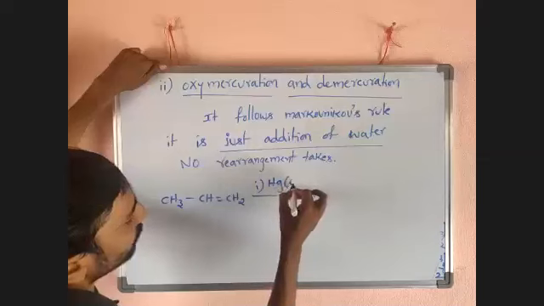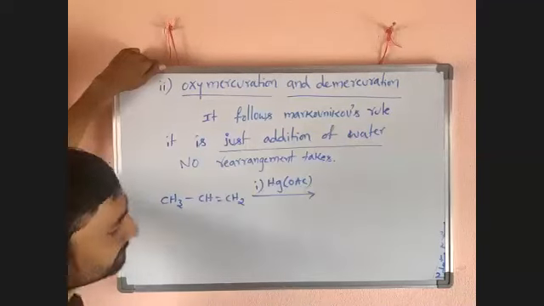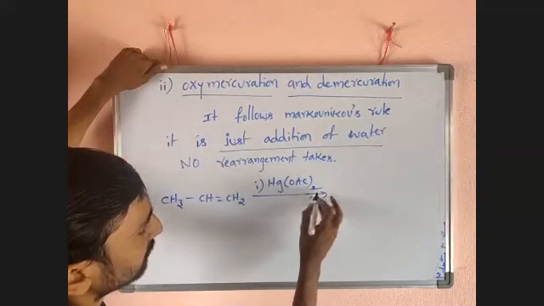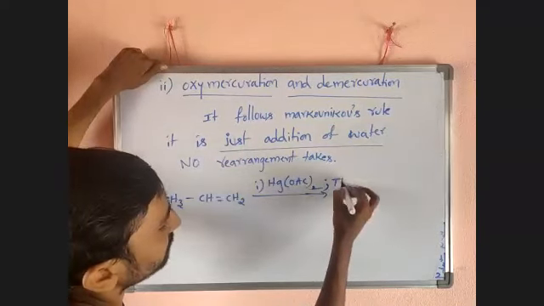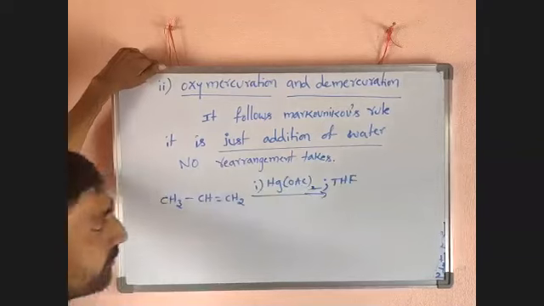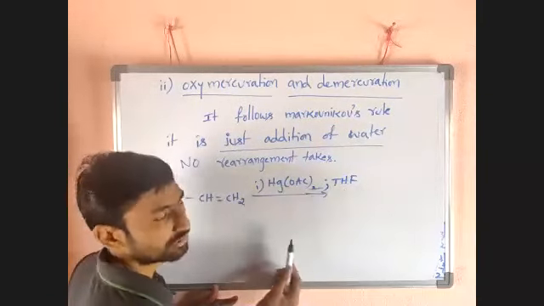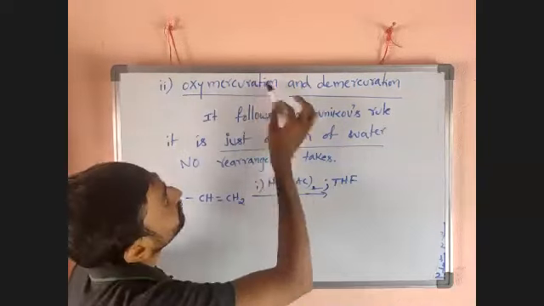Hg(OAc)2. Ac means acetyl, CH3CO. In the solvent THF, tetrahydrofuran. So it is an oxymercuration process.